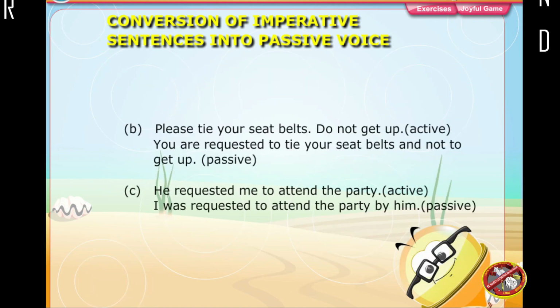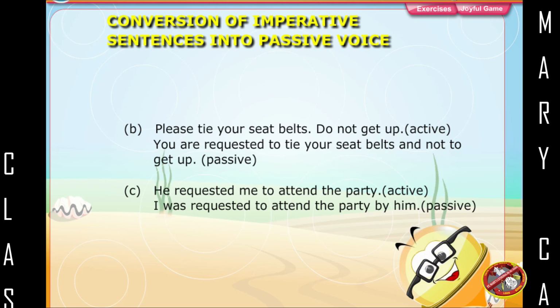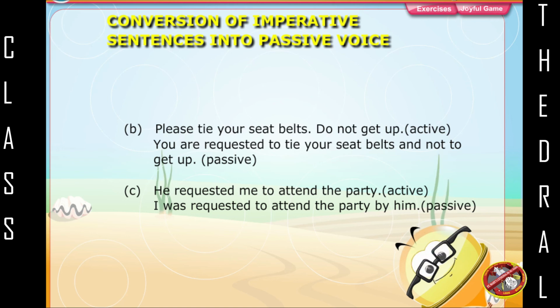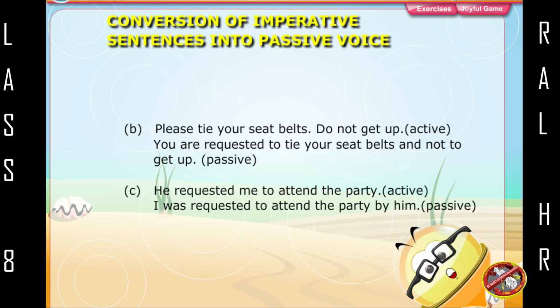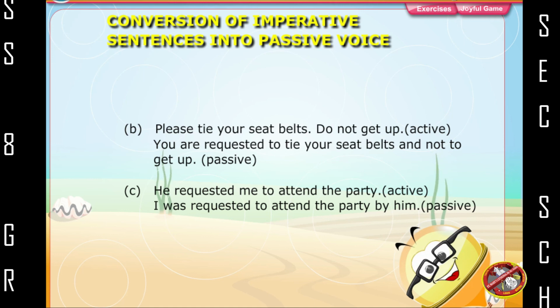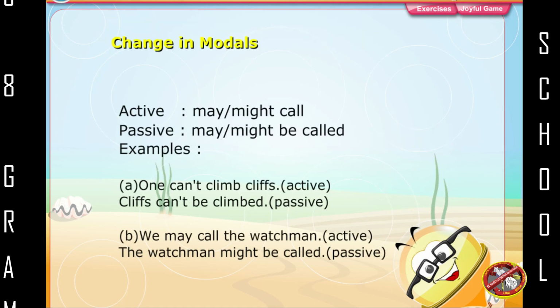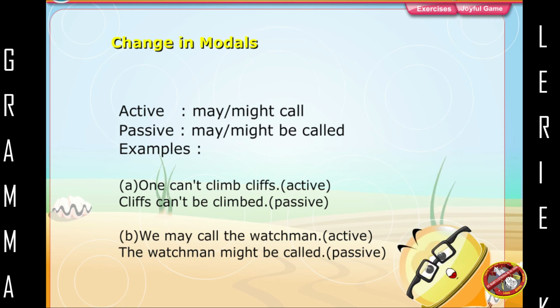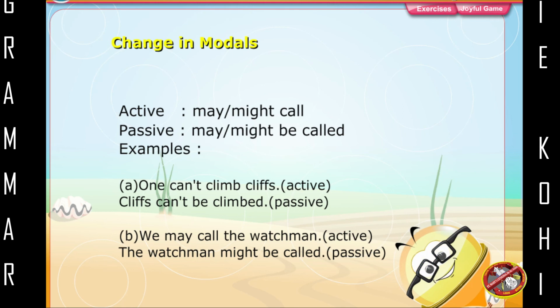Please tie your seat belts. Do not get up. Active. You are requested to tie your seat belts and not to get up. Passive. He requested me to attend the party. Active. I was requested to attend the party by him. Passive. Change in modals. Active: may, might call. Passive: may, might be called.